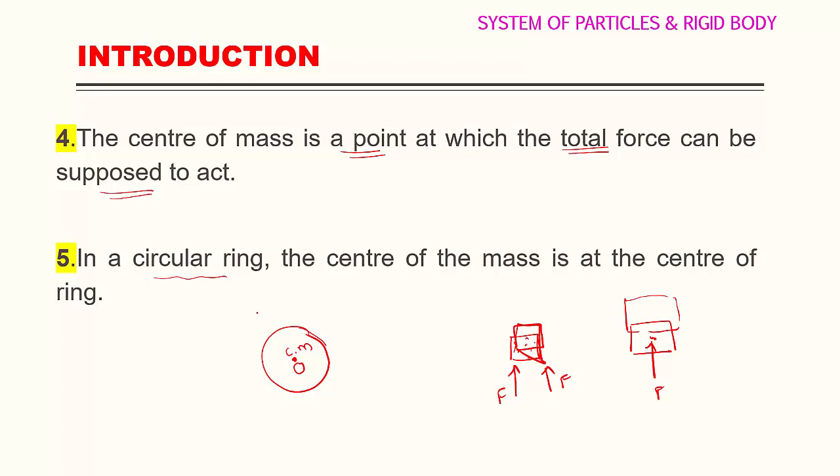So this is all about the introduction part regarding the chapter System of Particles and Rigid Body. In today's session, we studied what is a point object, what is an extended object, what is a system of particles, what is a rigid body, what are the two types of motion of a rigid body, translational and rotational, and axis of rotation with some examples. So in the next session, we can study the center of mass equation.